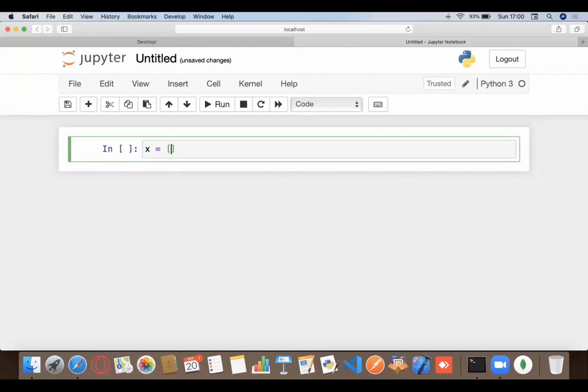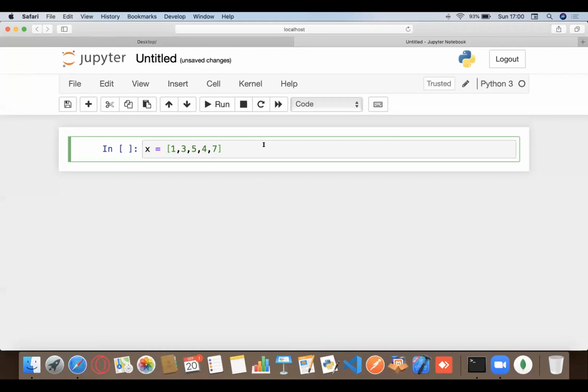A list is something that starts and ends with a square bracket, and in between there are comma separated values. Let's say there are these values. As a definition, a list is a heterogeneous collection of data.